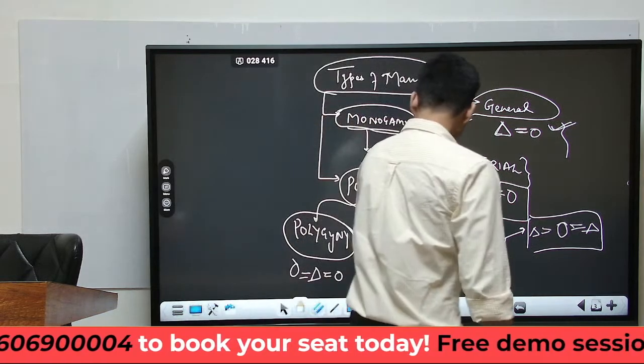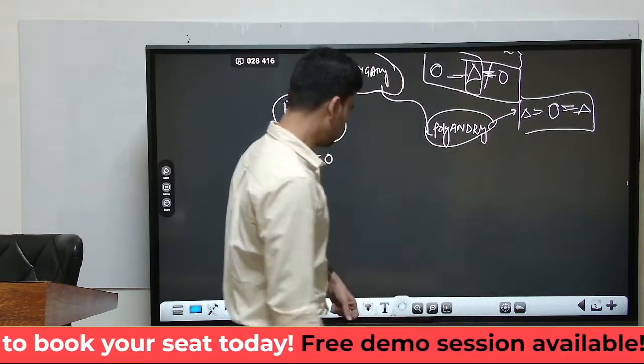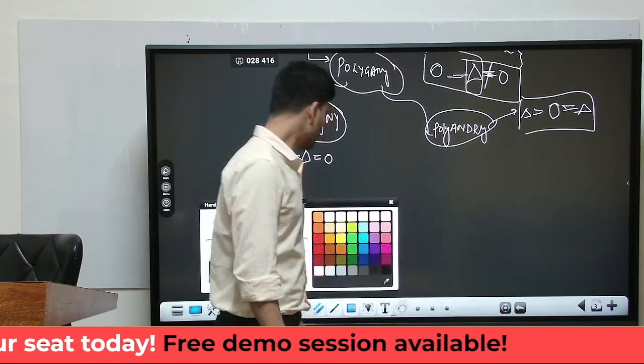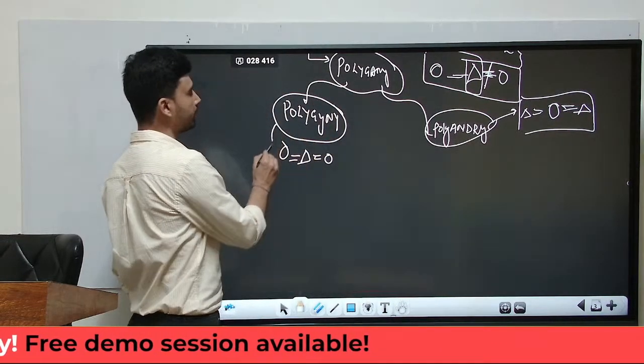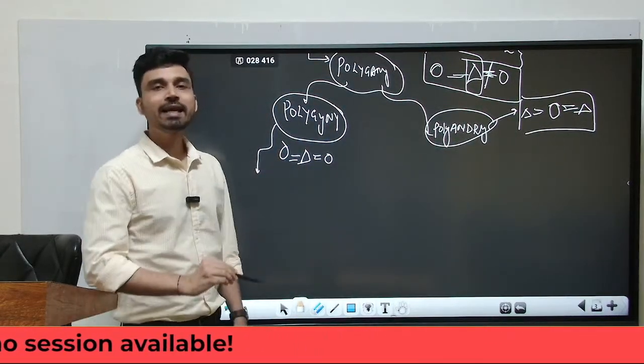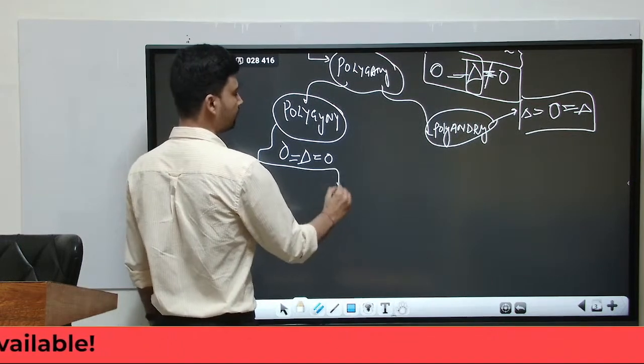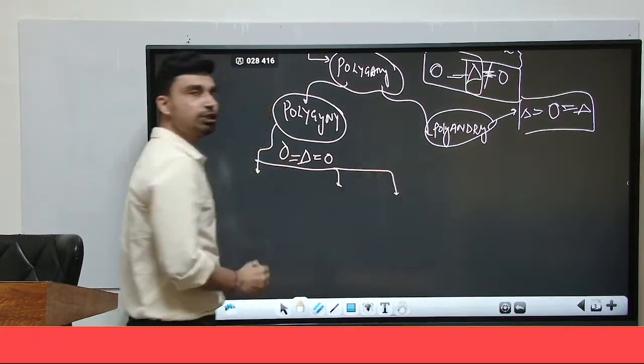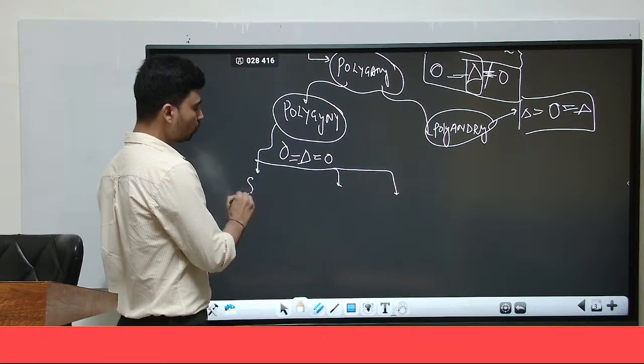Now here also we can divide it into various types actually. So for example, if we talk about polygyny, polygyny is largely divided into three different types. The first polygyny, we can call it sororal polygyny.